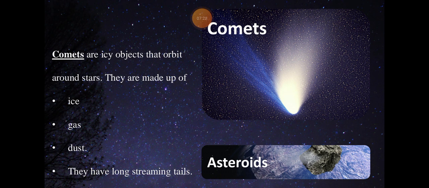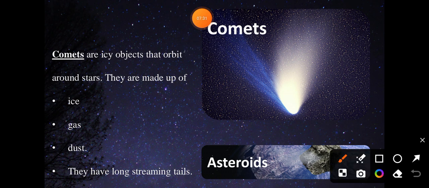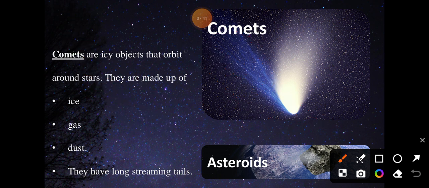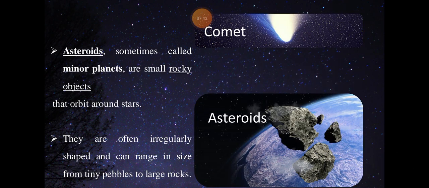Now, comets have long streaming tails. When a comet comes near the sun, it forms a tail. This is its tail. It flows at the backside, and thus it becomes a comet.